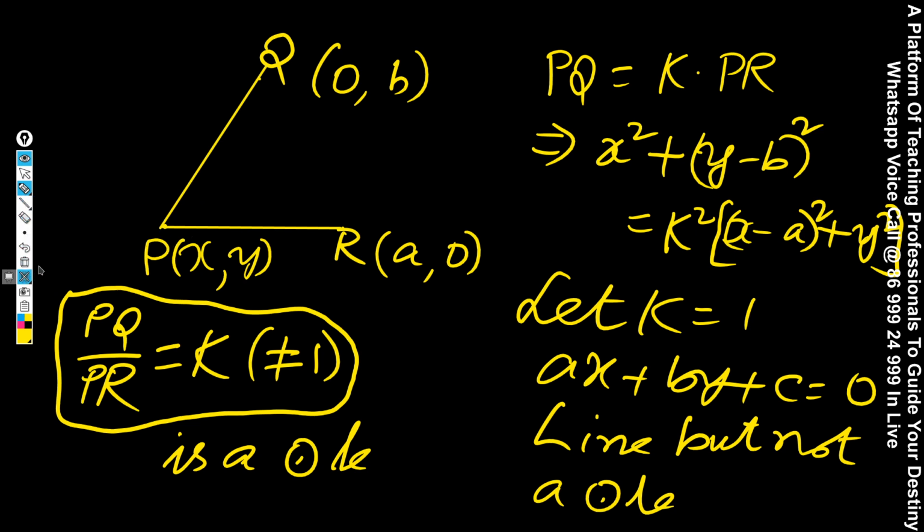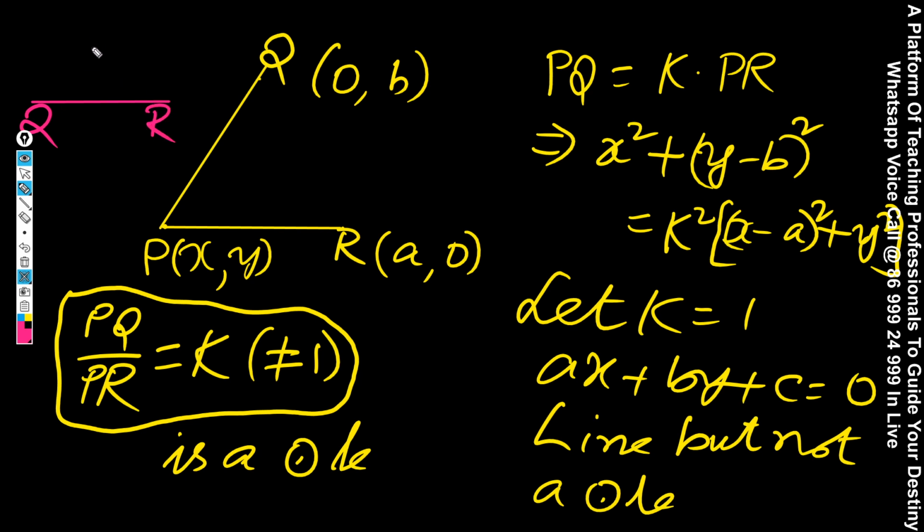Let us now see the condition, which is very clear for you now. You must remember, in a straight line, if PQ is equal to PR, the locus of P will be a bisector. I taught you that also in straight line. For example, this is a line segment QR, this is Q, this is R.